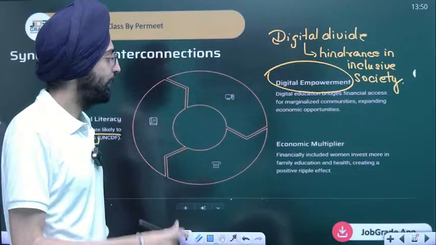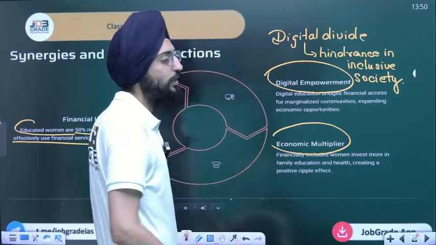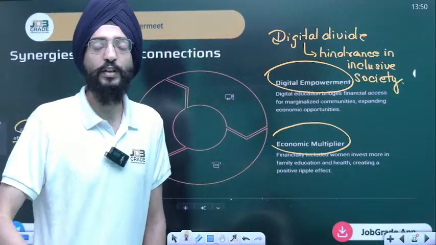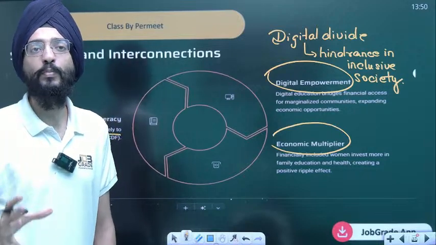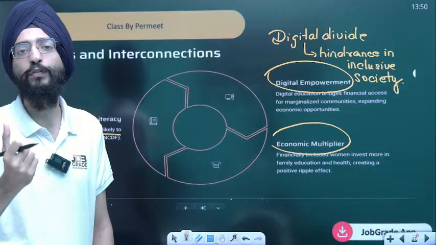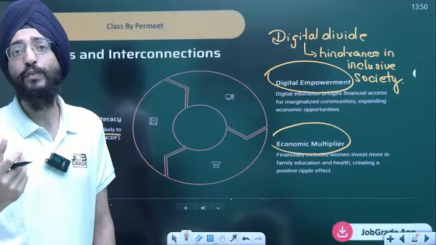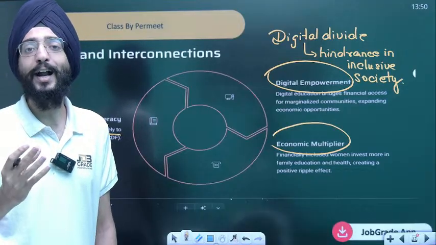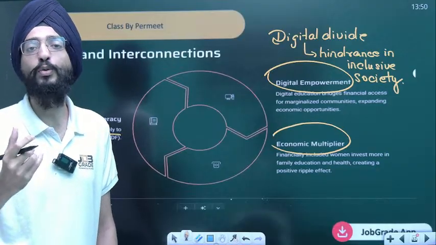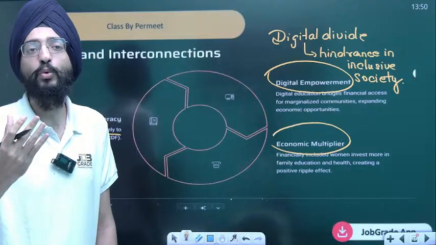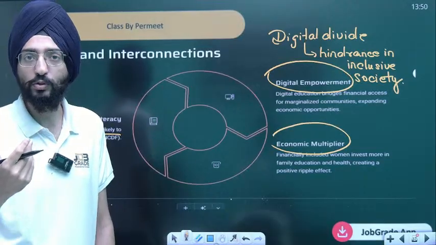Inclusive society, again, is an economic multiplier. Once you're financially inclusive, economically inclusive, educationally inclusive, the country will move forward towards achieving its dream goal of a 5 trillion economy. Because you need a better workforce, a workforce with a skill set. You need talented people to open up more startups. You need people who know how to manage their money, who know how to get a compounding effect with that money. You need an educated workforce.